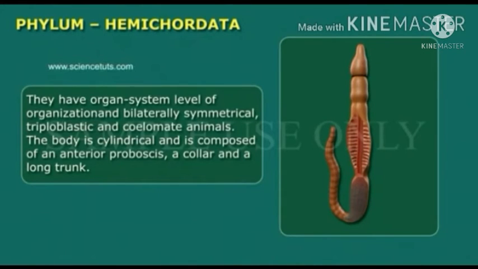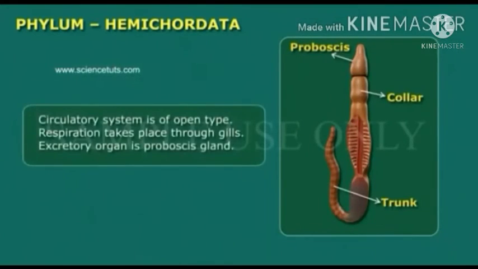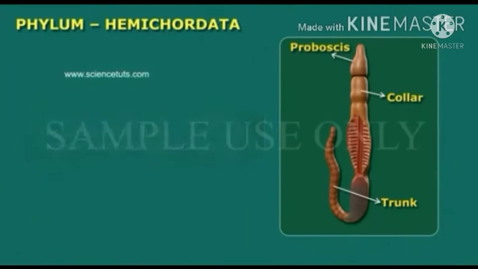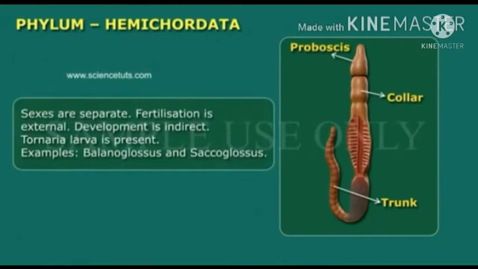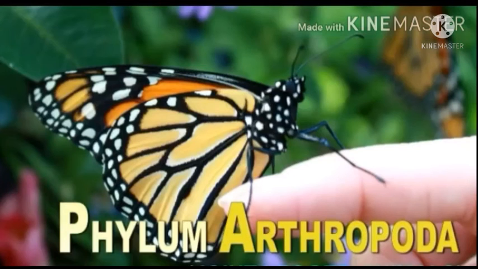The body is cylindrical and composed of an anterior proboscis, a collar and a long trunk. Circulatory system is of open type. Respiration takes place through gills. Excretory organ is proboscis gland. Sexes are separate. Fertilization is external. Development is indirect. Examples: Balanoglossus and Saccoglossus.